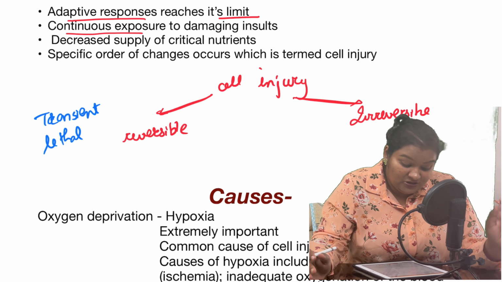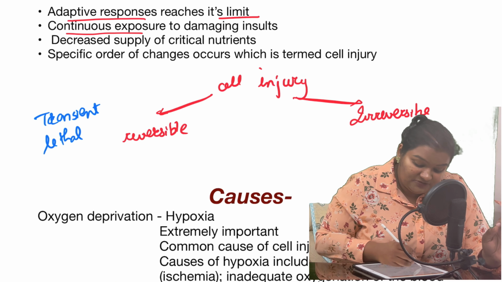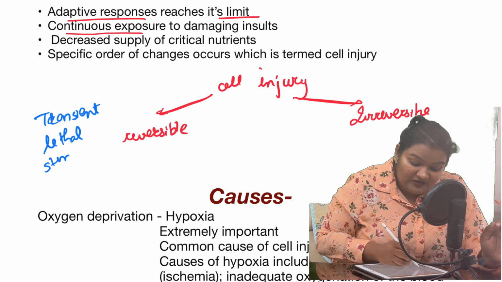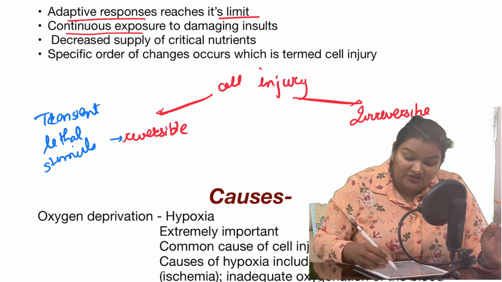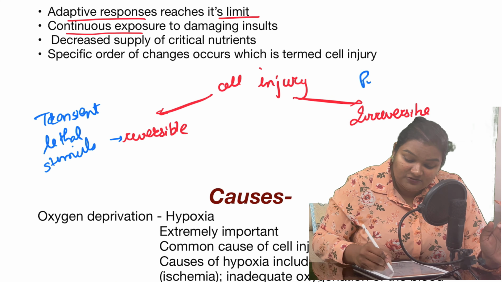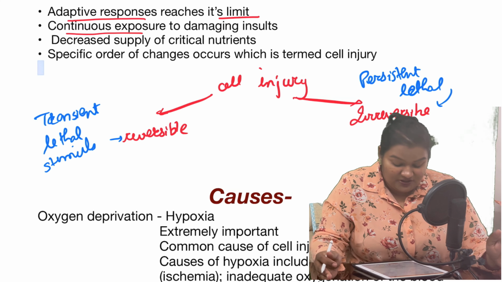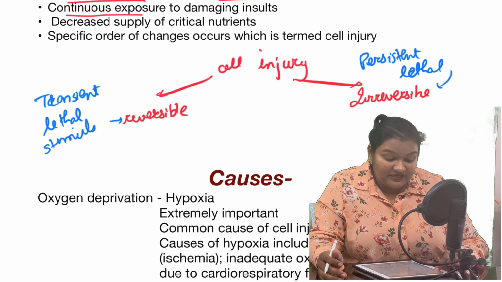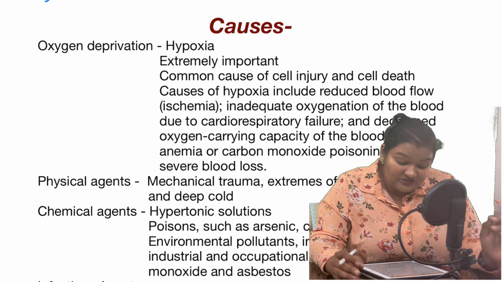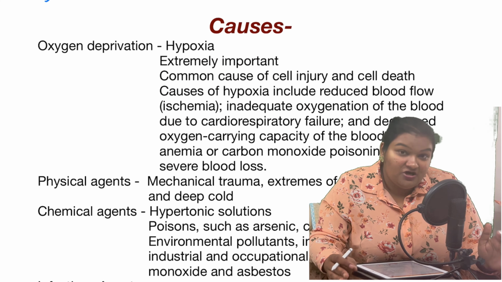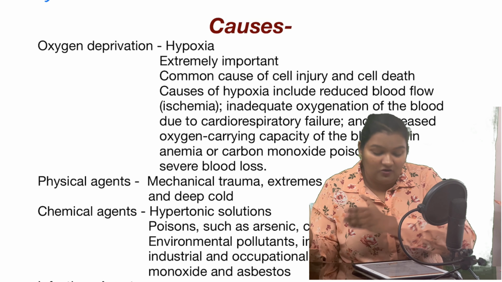Okay, so a transient lethal stimulus will lead to reversible cell injury, and a persistent lethal type of stimulus will lead to irreversible cell injury. So what are the causes of cell injury? The first cause is oxygen deprivation, which is also called hypoxia. Hypo means less and oxia means supply of oxygen. So less supply of oxygen.